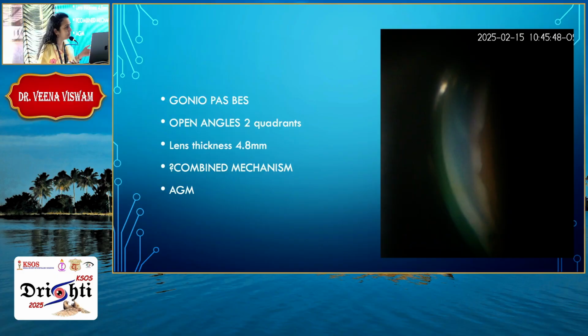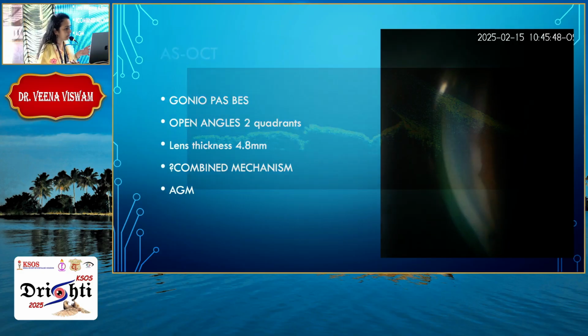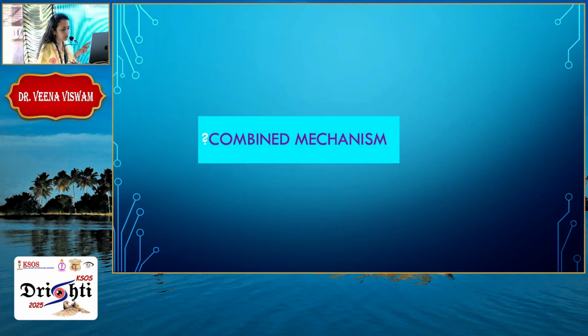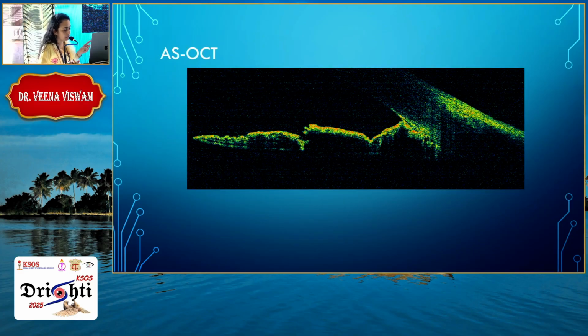Is it coming forward, or is it because of the lens thickness? He is currently on anti-glaucoma medications. This is the anterior segment OCT of the patient. Because the vision is 6/6, we did not advise a cataract surgery in that patient, but still we are planning to go ahead with a cataract surgery in the near future.